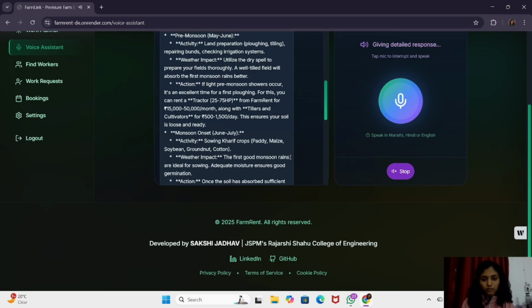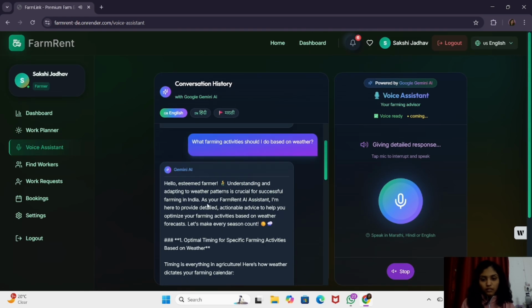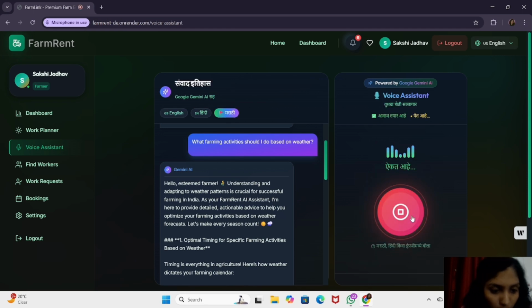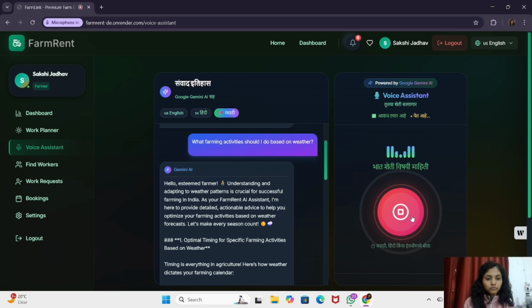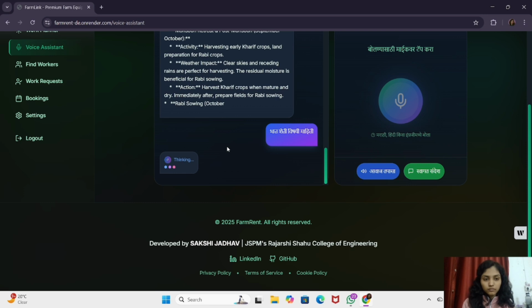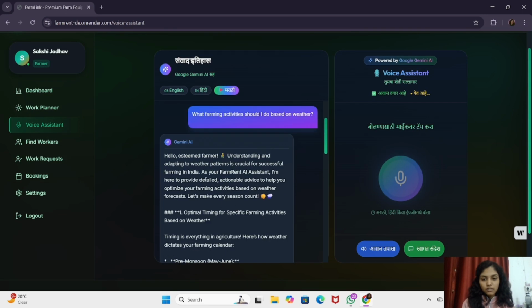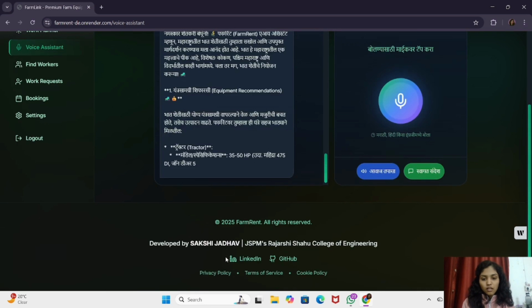Hello, esteemed farmer. Understanding and adapting to weather patterns is crucial for successful farming in India. Like if I select Marathi, then I want to ask something like भात शेती विषयी माहिती सांगा. It will first think and then generate the response. As we see here, a response is generated for the previous request.